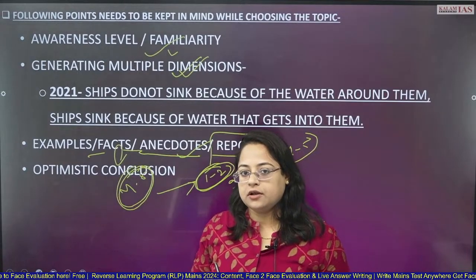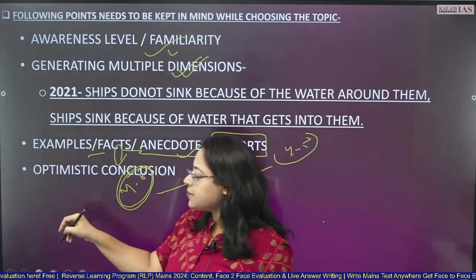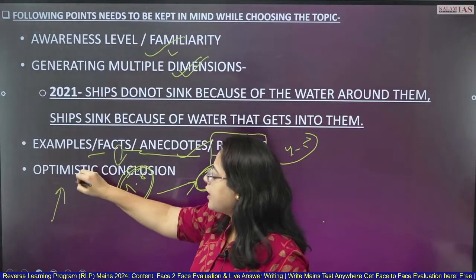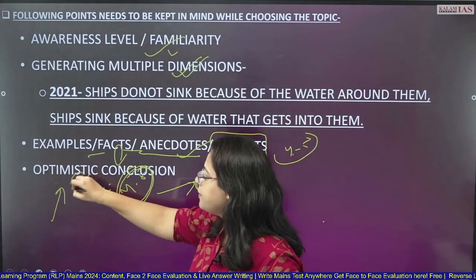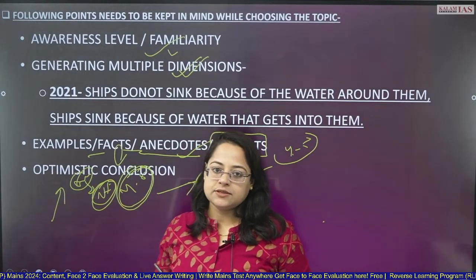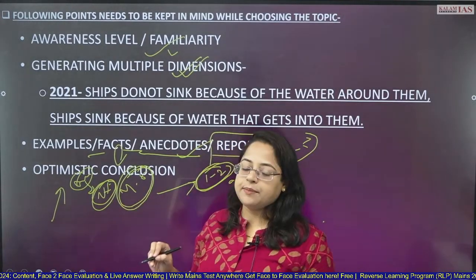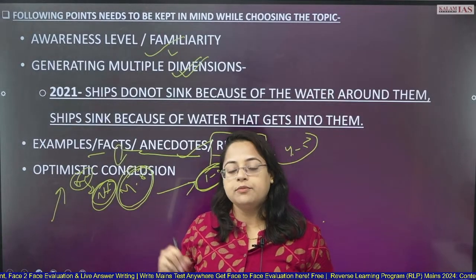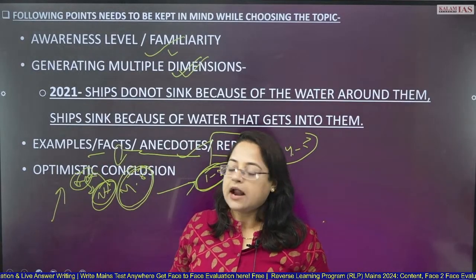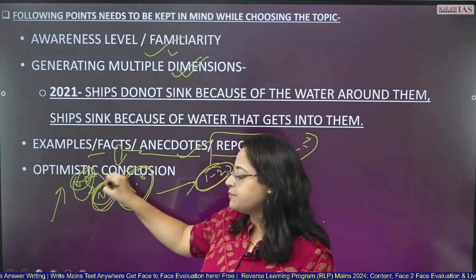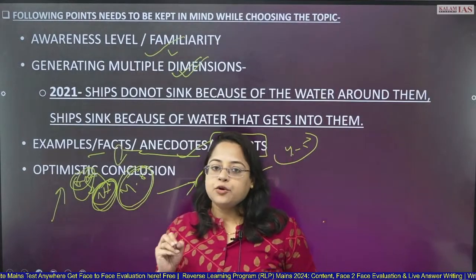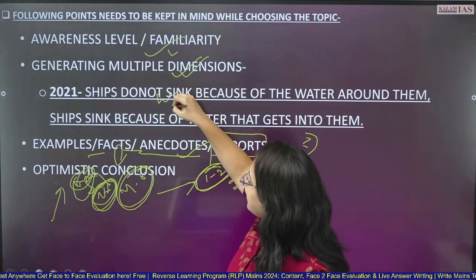Very, very important. So now the essay paper should be like a very good combination, a blend of your arguments and examples both. It cannot be one way. You should not run away by giving only examples. Then also your essay paper is incomplete. You'll be getting only average marks without analysis, without giving your argument. If you're writing only arguments and not giving examples for those arguments, then also your essay paper is incomplete. So please remember that you have to make a good combination of argument and example.